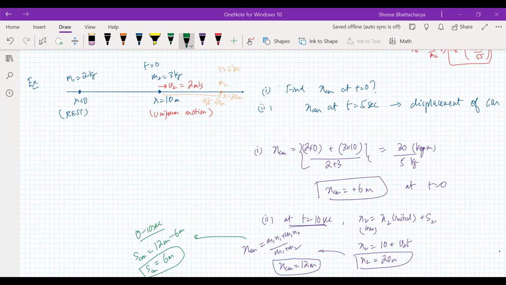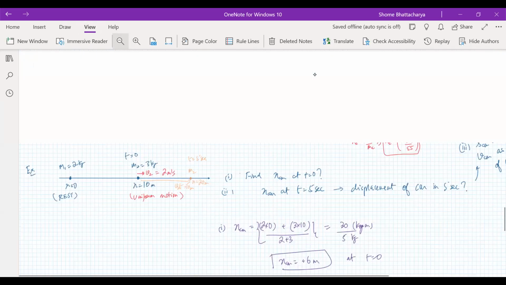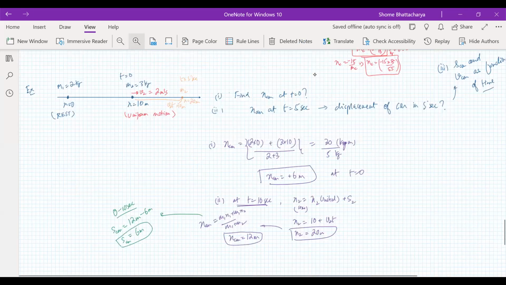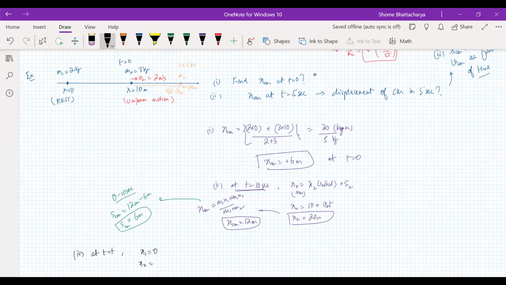Yes, very good, Vansh. So now we can just generalize this, that you can see that at any general time t, the first particle's position is 0, but the second particle's position becomes 10 plus 2t. The final position becomes the initial position plus velocity into time. We are using this formula.